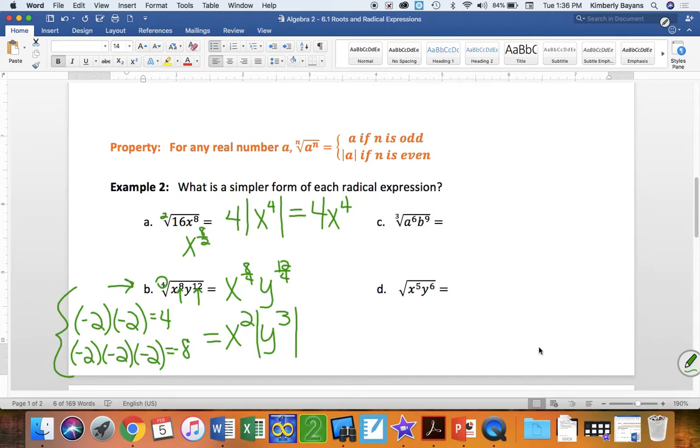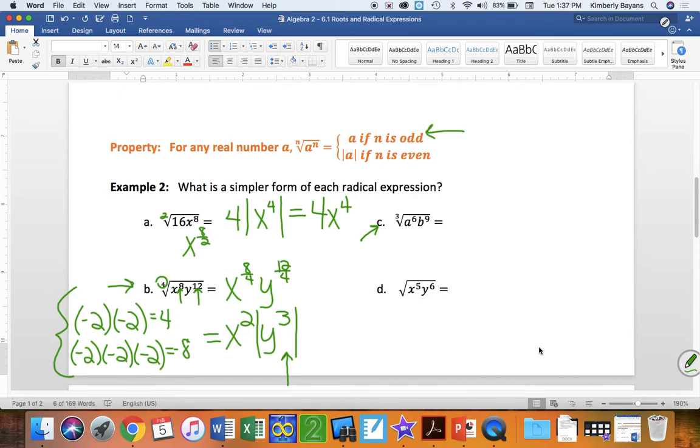The absolute value really, really matters once I've taken that even root and I have an odd exponent come out. Okay, and we're just going to practice. So, problem C, cube root. Not going to have to deal with the absolute value. Yay, it's kind of nice not to deal with the absolute value.